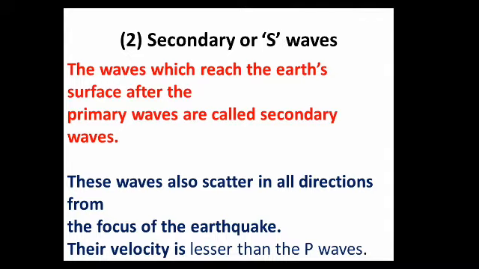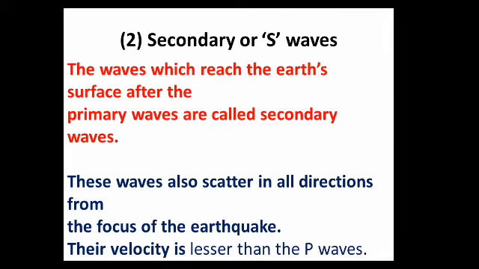Means after primary waves, the waves which reach the surface of the earth are called secondary waves. And these waves also scatter in all directions from the focus of the earthquake, and their velocity is lesser than the P waves. Means the speed of the secondary waves generally remains lesser than the primary waves.